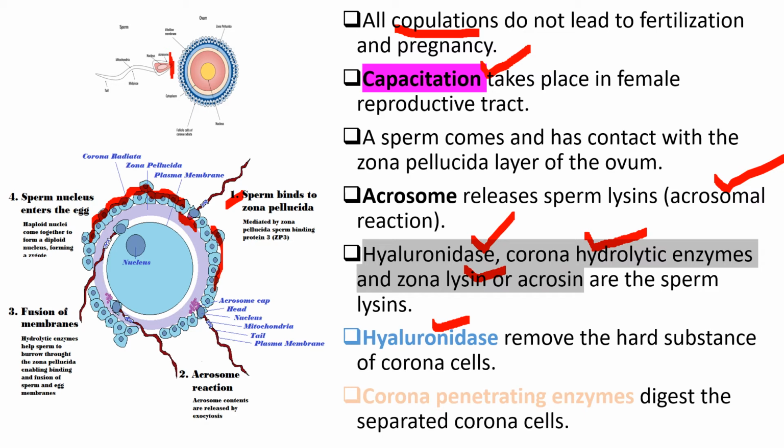Then another sperm lysin is corona penetrating enzymes. It mainly digests the separated corona cells. After separation of the corona cells by the hyaluronidase, the corona penetrating enzyme digests all the cells, making the radiate cells disappear completely. Then finally this layer will disappear.